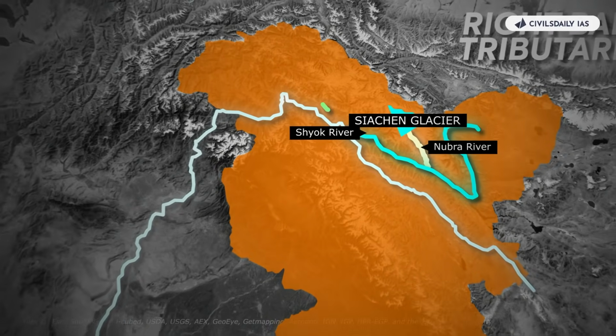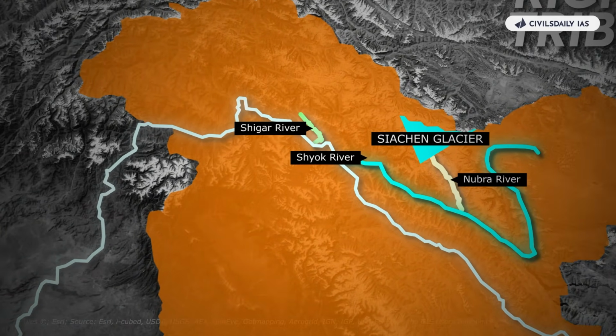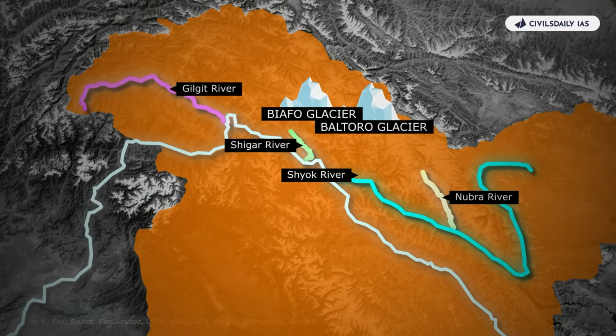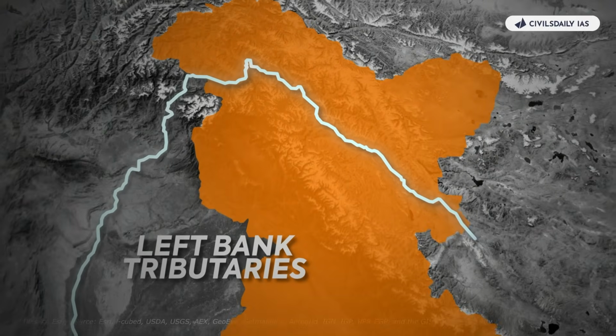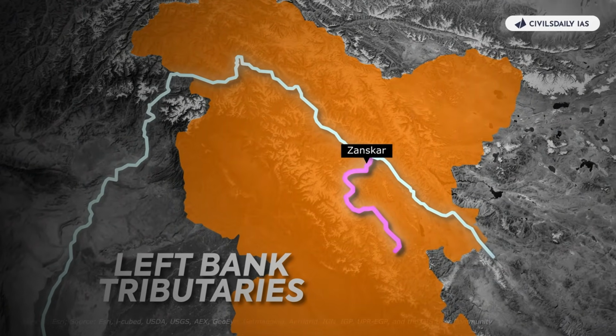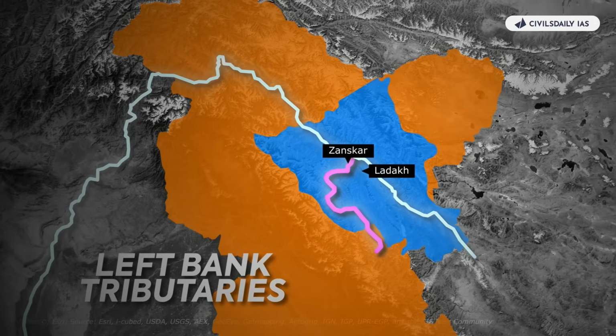Another important right bank tributary of Indus are Shigar, which originates from Baltoro and Biafo Glacier, and Gilgit River. All these rivers carry glacial water into the main river, that is Indus. The left bank tributary includes the Zaskar River, which flows into the Indus in Ladakh and has a greater volume of water than the Indus itself.